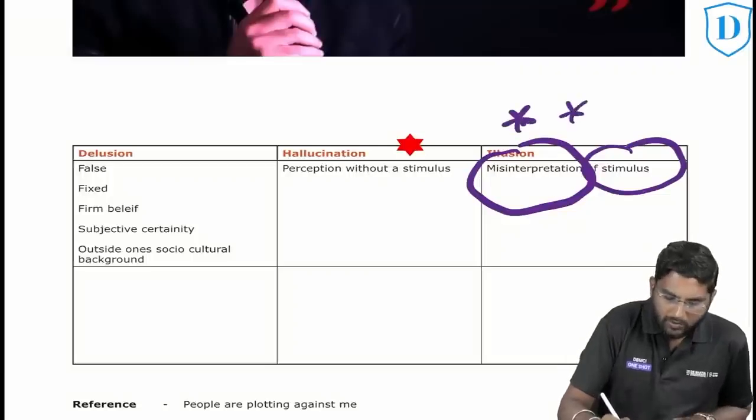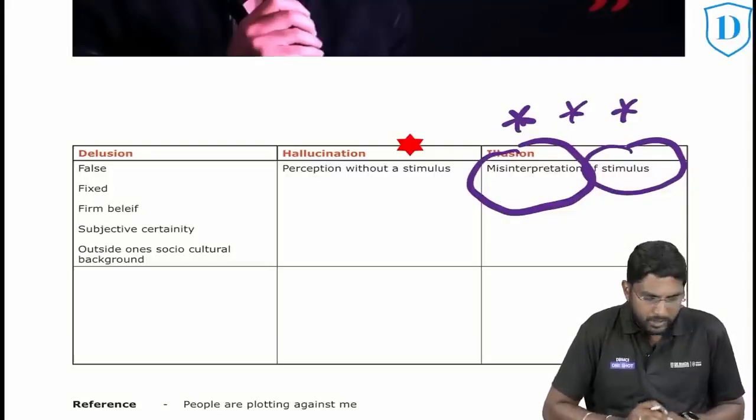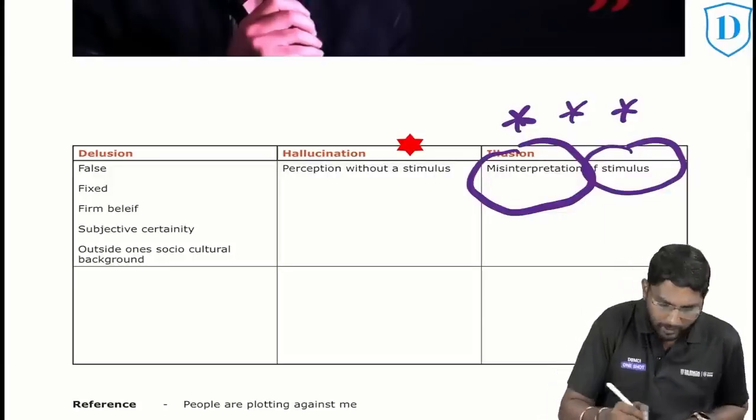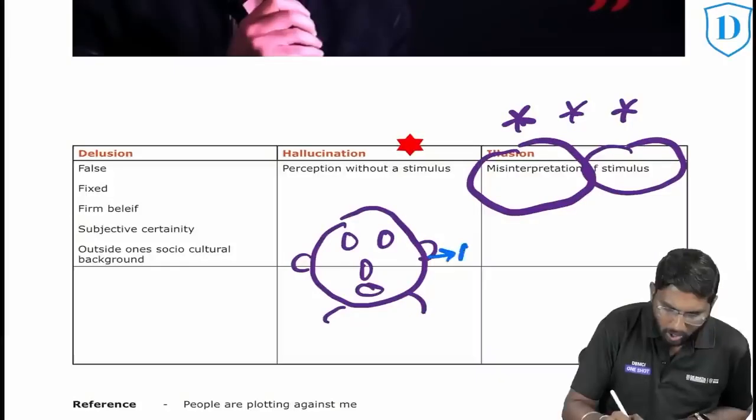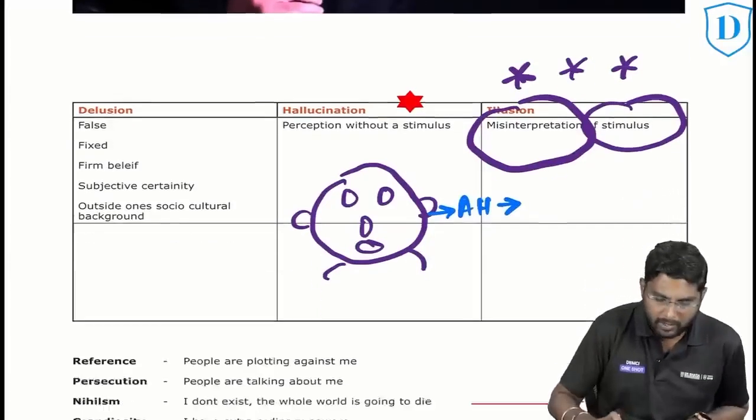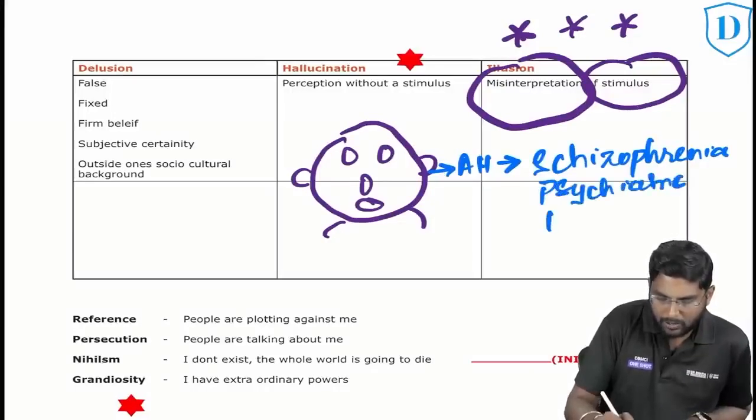Now, the very important point that they will ask is what is called hallucination. Perception without a stimulus is called hallucination. Now, this hallucination can be of multiple types. What are the various types of hallucination that you should all know? Auditory hallucination is seen in, that's another question they will ask in the exam. Where do you see auditory hallucinations? Auditory hallucination is seen in schizophrenia or any psychiatric or functional cause.